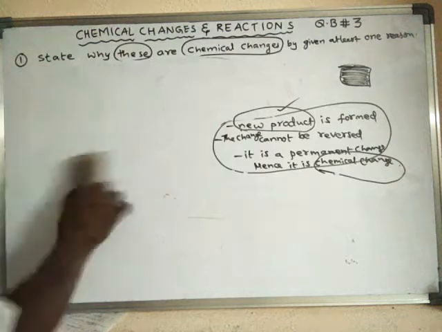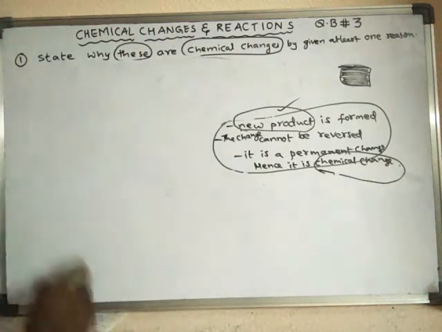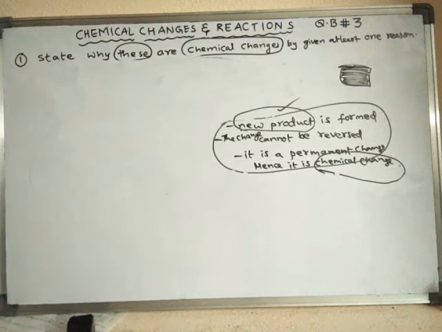Now the next question. Next question means the next part from this question only. Next, bursting of cracker.